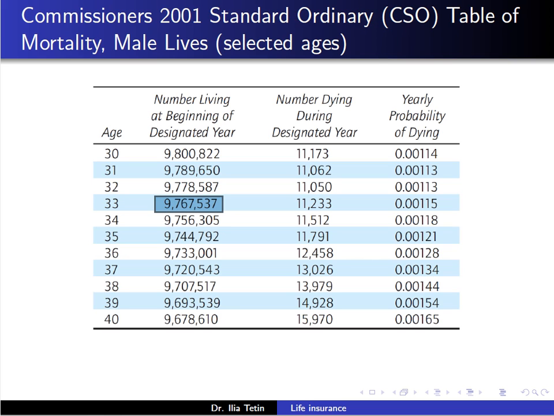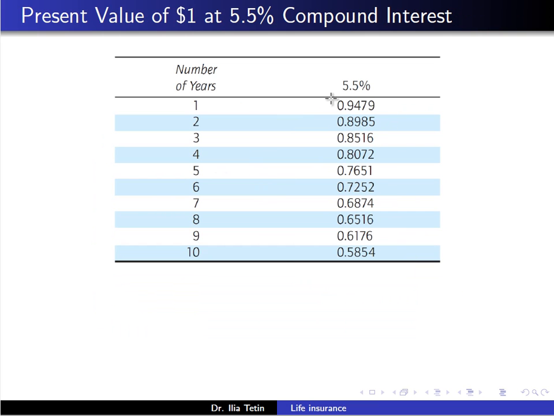So this amount divided by this amount times this amount will give us 0.95. So age 33 will be 0.95, and remember that age 32 is $1 due immediately, that is equal to $1.